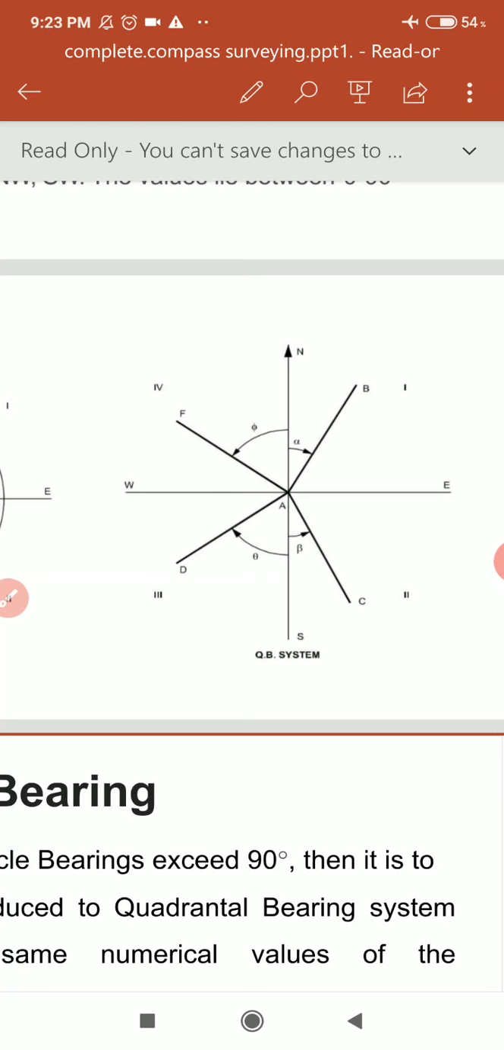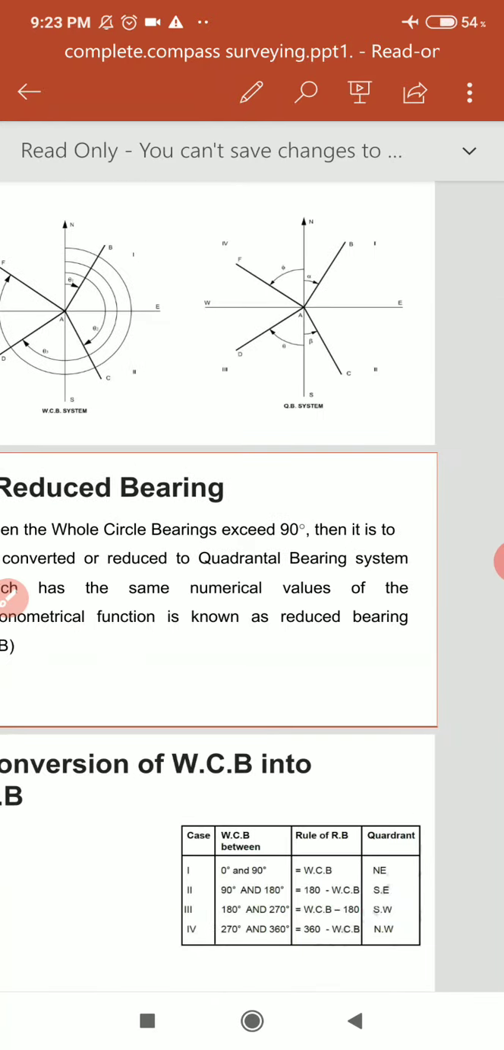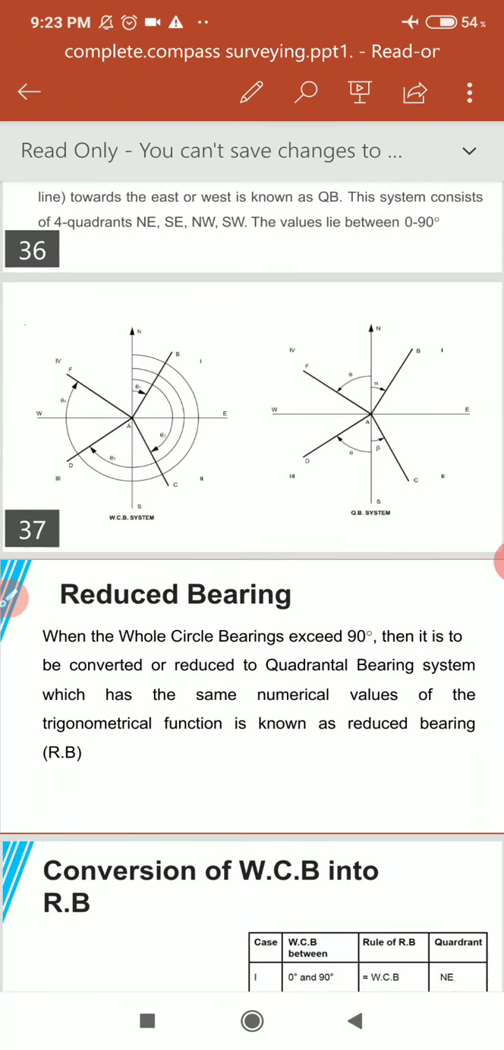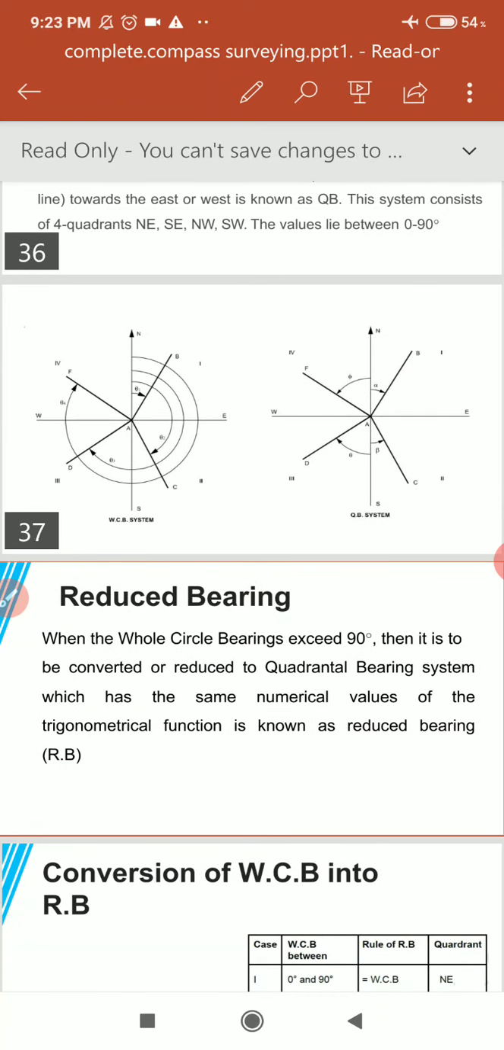So the thumb rule is, if the line is in the first and fourth quadrant, then the measurement of the angle will start from north, or we say the line is nearer to north. And if the line is in the second and third quadrant, then the measurement will start from south, or we say the line is nearer to south. These are the basic definitions of quadrantal bearing and whole circle bearing system.